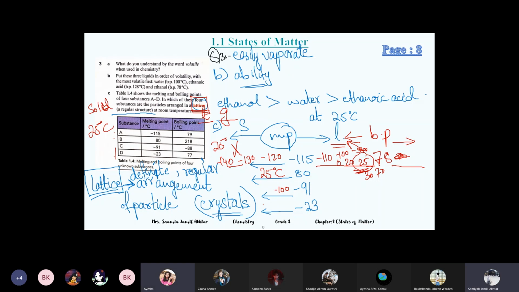Okay, get it. So melting, see all the melting points. In the melting points, you have to see where 25 temperature is coming before melting. In B it's coming because B is positive. Rest of them will come in negative. In rest of them, if you write the temperatures before melting, all of them will be negative. So there's no chance of 25 coming in A, C, and D.